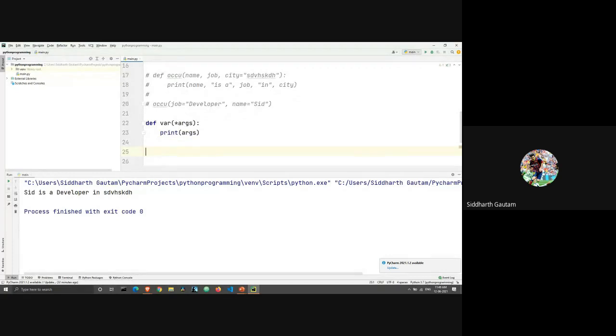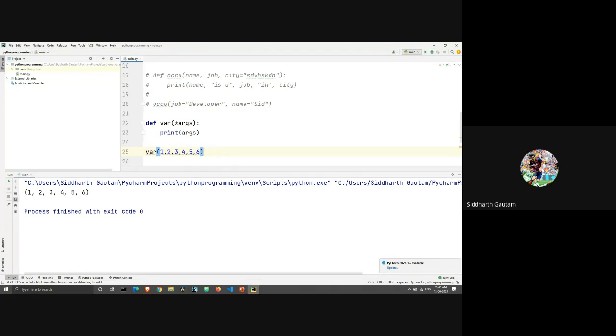Now we are going to call the function. This is var, and I will pass 1, 2, 3, and then run this. As you can see, my output is 1, 2, 3. And I can pass anything. I can add 4, 5, 6, then I run this and I get 1, 2, 3, 4, 5, 6. As you can see, when we have variable length arguments, it can take multiple arguments, and the number of arguments can change. First we used three arguments, 1, 2, and 3, and it executed perfectly. Then we used 3 more, a total of 6, and even then it worked perfectly.